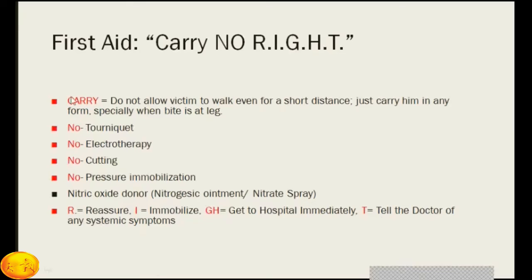This "no" is very important. This has been very commonly followed in the rural part of the country: tying tourniquets, cutting the wound. A tourniquet may even cause ischemia of the limb if you don't allow circulation to occur in the limb. So no to tourniquet, no to electrotherapy, no to cutting, and no to very severe pressure immobilization. And carry this patient to the hospital as early as possible.